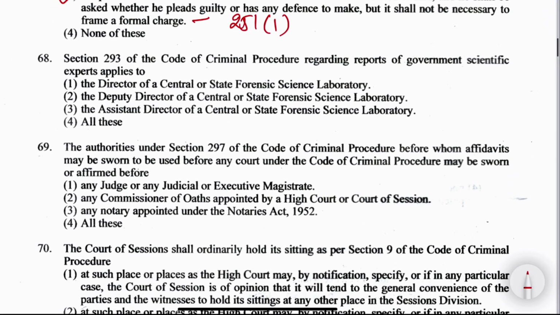Section 293 of CrPC regarding reports of government scientific experts applies to whom? The director of a central or state forensic science laboratory, the deputy director of the same, the assistant director of the same, or option number 4, all of the above. The right answer here is option number 4, all of the above. Now the next question, question number 69.